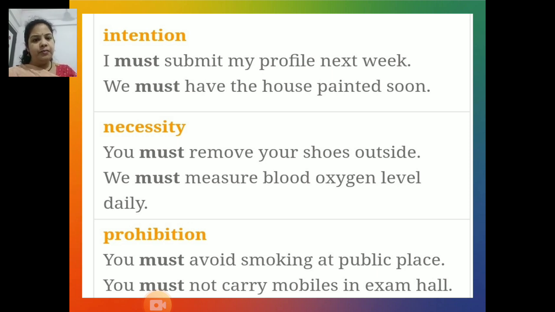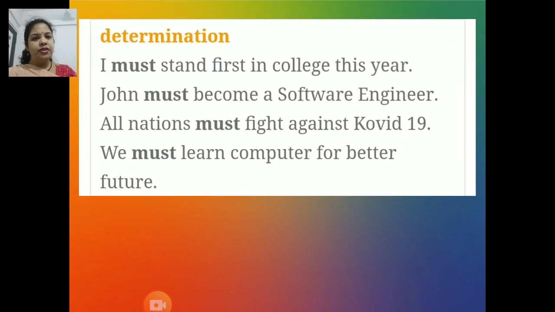Next function, prohibition. You must avoid smoking at public place. You must not carry mobiles in exam hall. Next function of must is determination. I must stand first in college this year. John must become a software engineer. All nations must fight against COVID 19 and we must learn computer for better future.